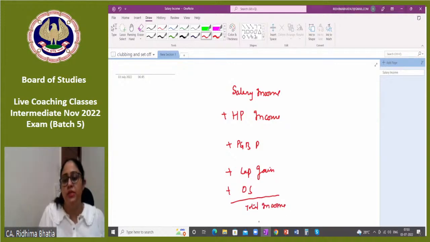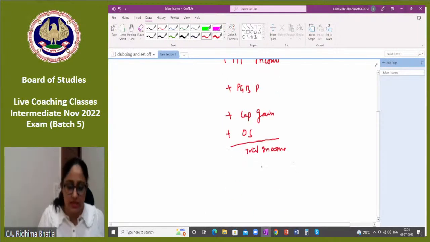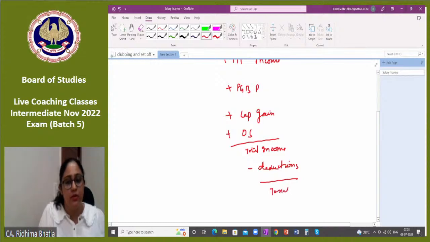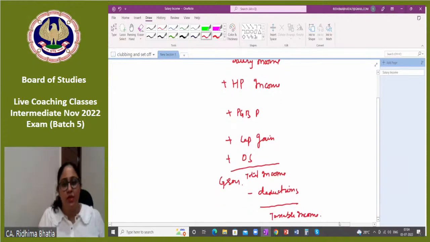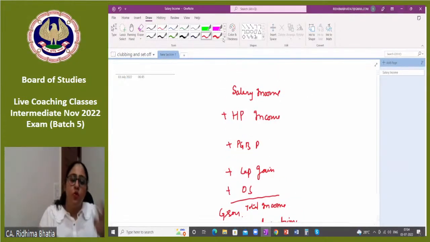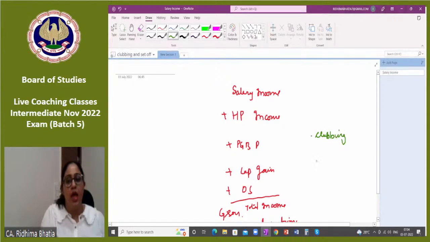And इसमें से you will say कि ma'am, we will reduce the deductions, जैसे 80C, 80D, we'll see what are those tax saving deductions which are allowed for entire income, and then we'll get to taxable income, correct? This is how a computation of income happens. Gross total income, deductions reduce किया, taxable income आ जाए. Absolutely correct, but there are also two mini steps in between. One is called clubbing and another is called set off and carry forward.